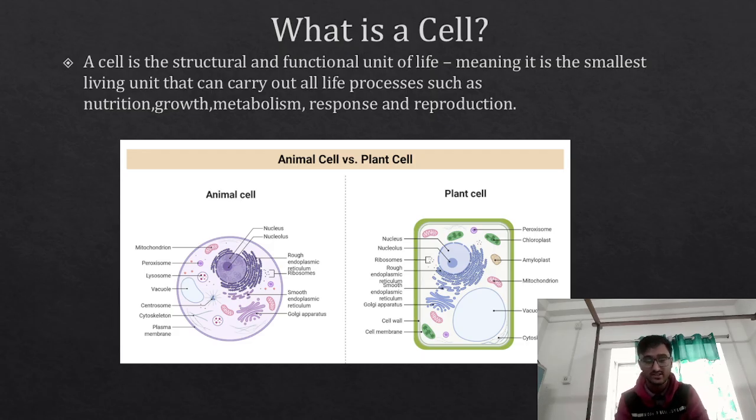Just like that, there are different types of cells, right? Certain cells have similar functions, so they will come together and form a tissue. These tissues together will form an organ. The organs will work in unison with each other, and they will make an organ system.